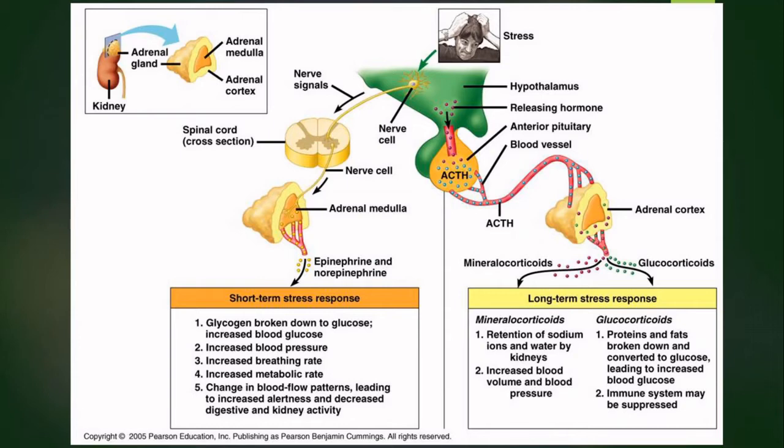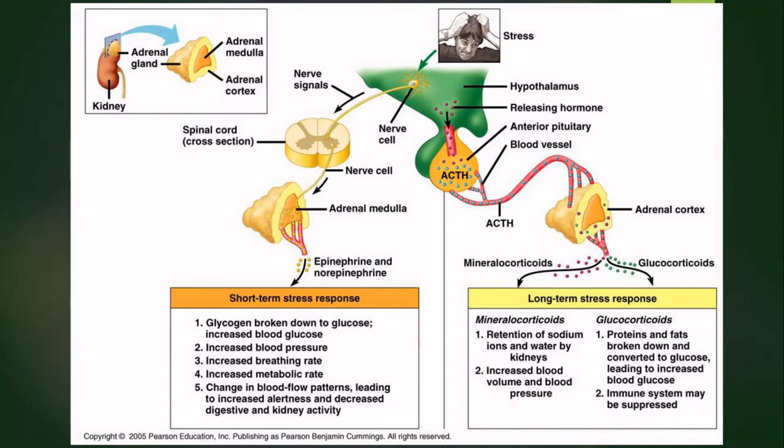You have a stress, and based on that, the nerve cells in the hypothalamus are activated, and it signals the spinal cord, and from the spinal cord the nerve signal enters into the adrenal medulla, and the adrenal medulla suddenly releases epinephrine and norepinephrine. As you know, epinephrine and norepinephrine are the fight or flight hormones, right?